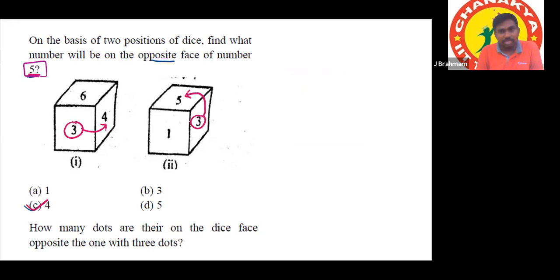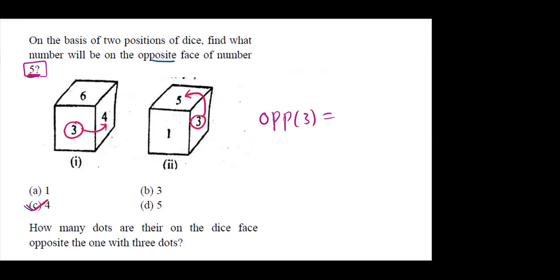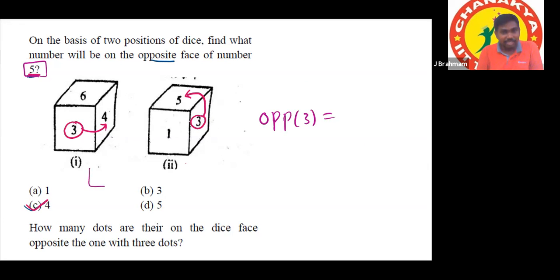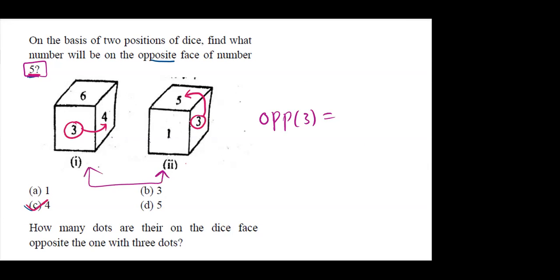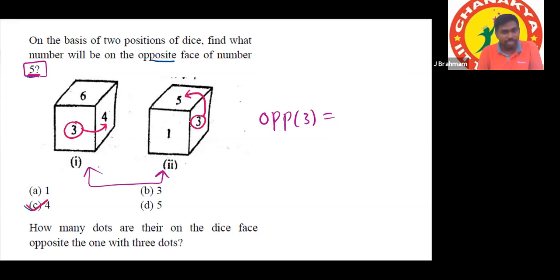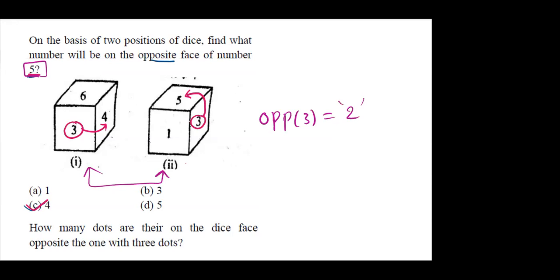Suppose he is asking what is the number opposite to 3 for this question. Oh, sorry, it's 2. The number which is not there in these 2 positions. 2 is not there. Because 3 is there in both the positions. The number which is not there in both the positions is 2. That's all. That's the answer.